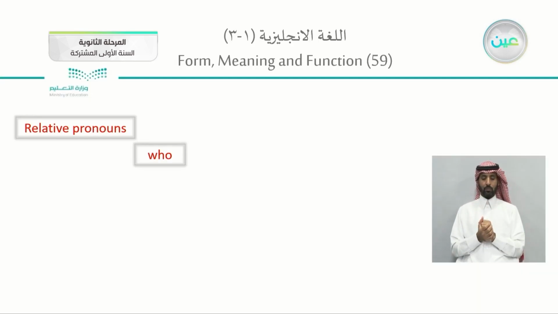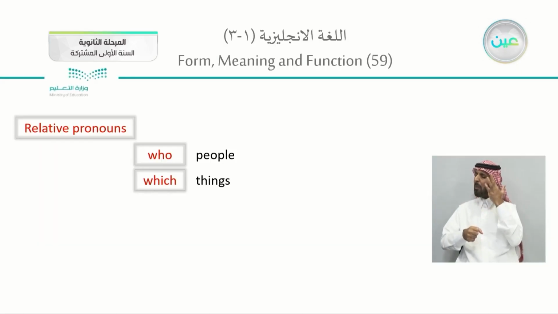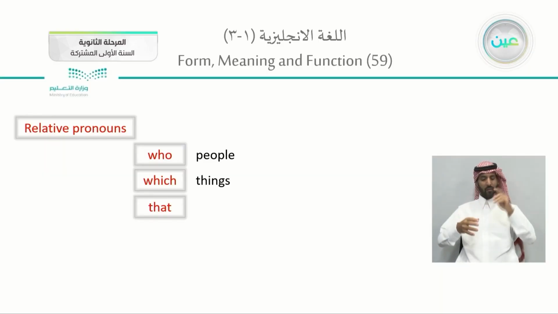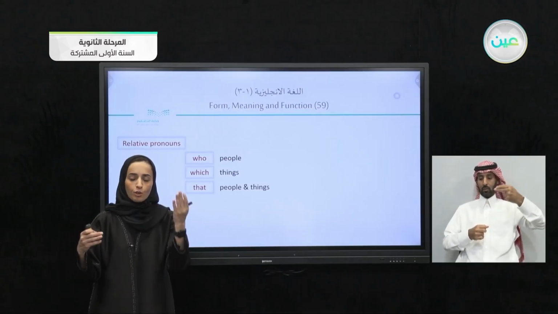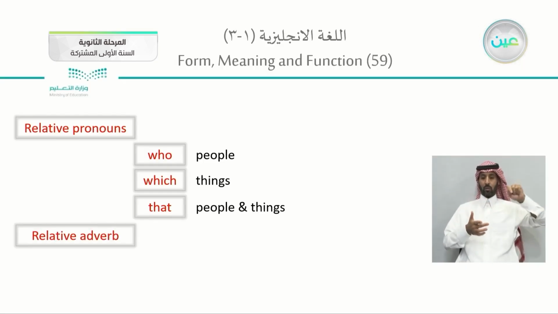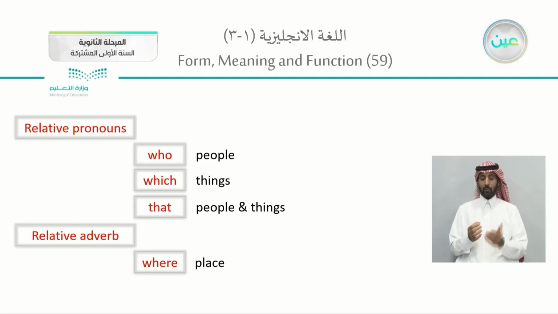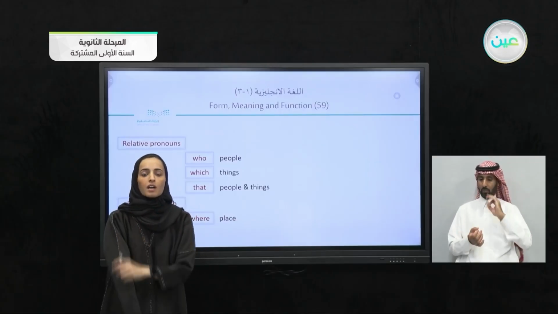Speaking about the relative pronoun. Relative pronouns are who when you are referring to people, the reporter who reported the news. Which, if you are speaking about things, the earthquake which occurred last week or yesterday. And you can use that for both people and things. The reporter that, the earthquake that. And instead of who, which, or that, you can use where, we call it an adverb, when you are referring to a place. The city where I was born. The school where I studied.